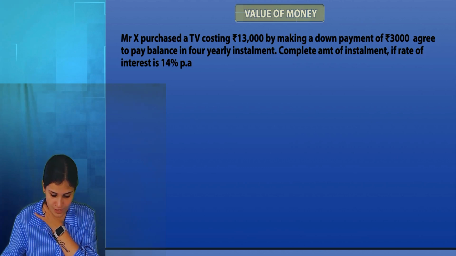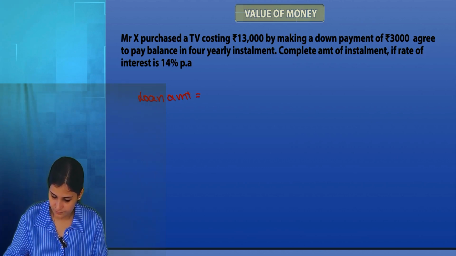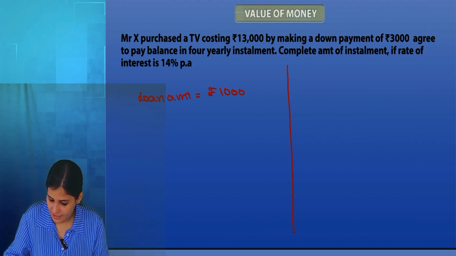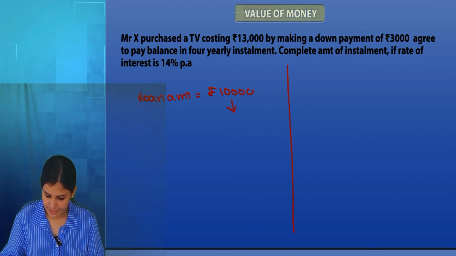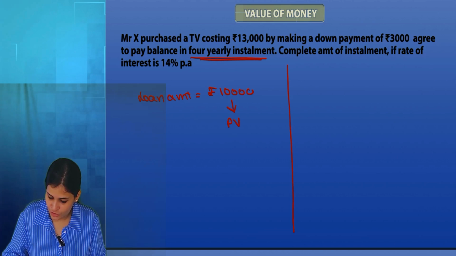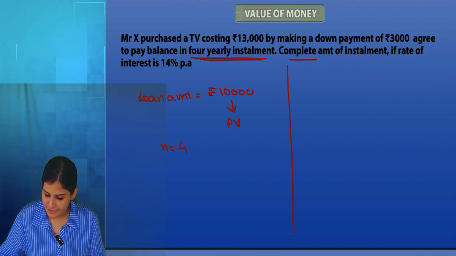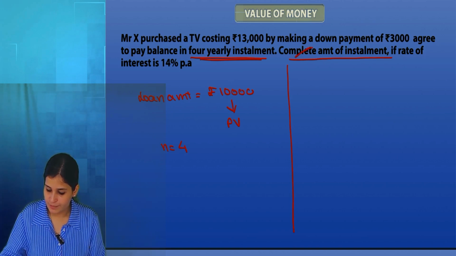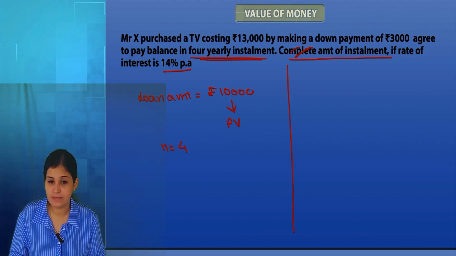Yes, ma'am. Here my loan amount will be 10,000, that is 13,000 minus 3,000. And loan amount is always present value. Very good. Agree to pay balance in 4 yearly installments, so the number of installments is 4. Find the amount of installment if the rate of interest is 14% per annum.